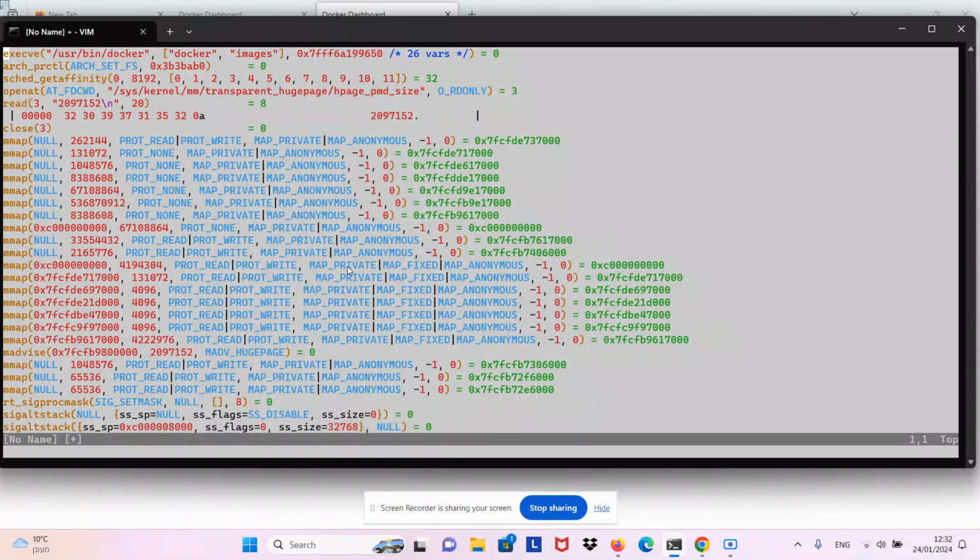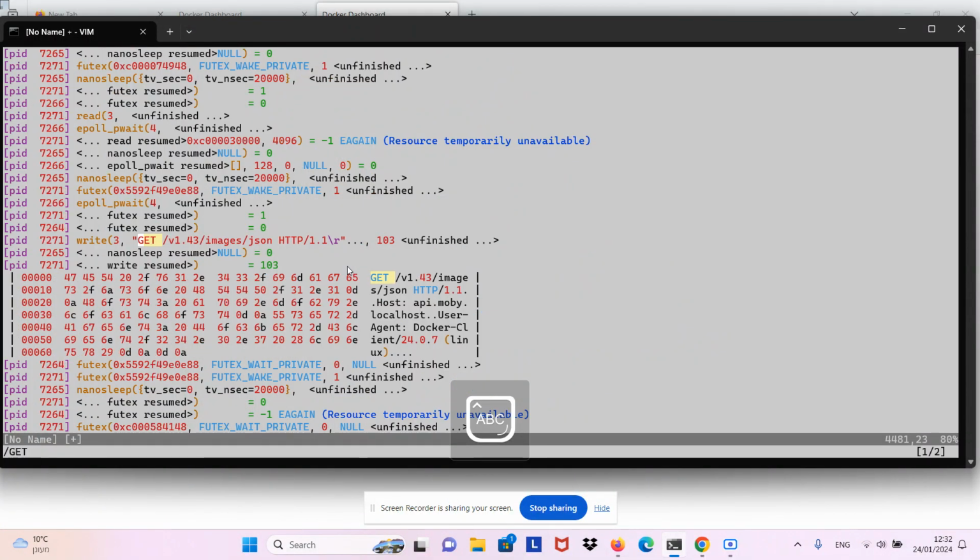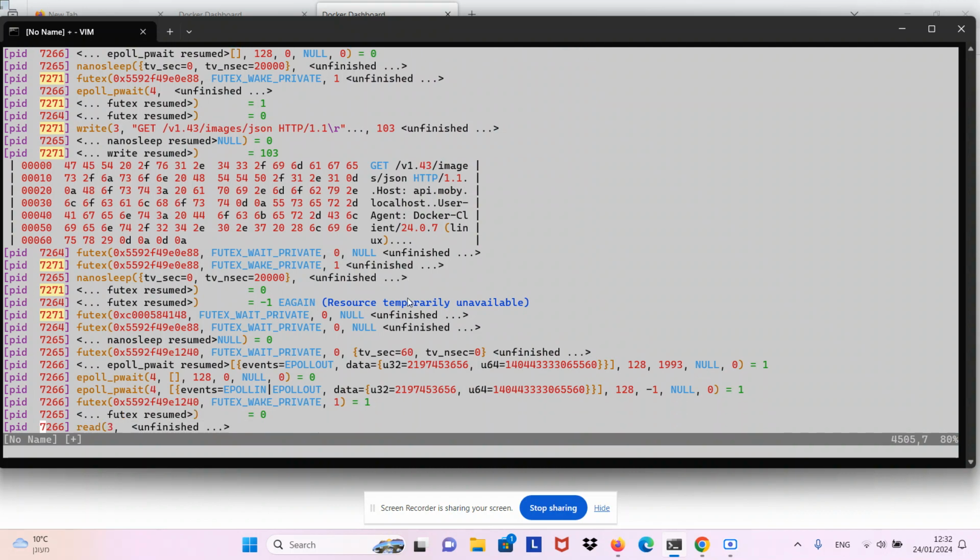Here, as you see, an HTTP request is being sent to the Docker daemon, and let's look at the response, which is forthcoming.